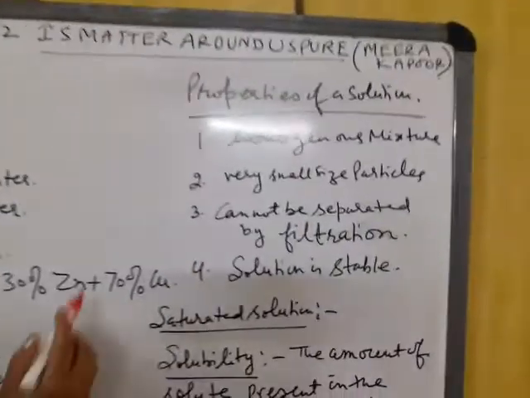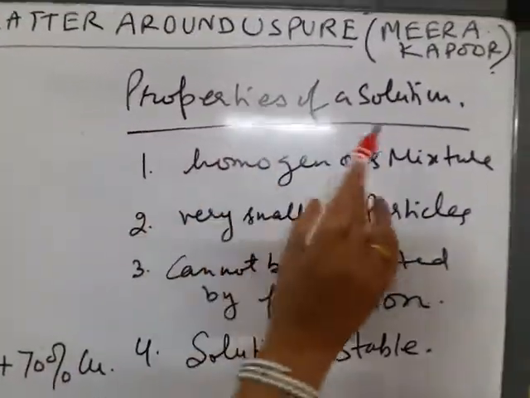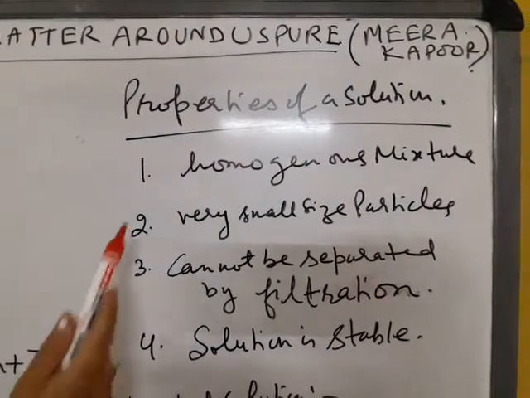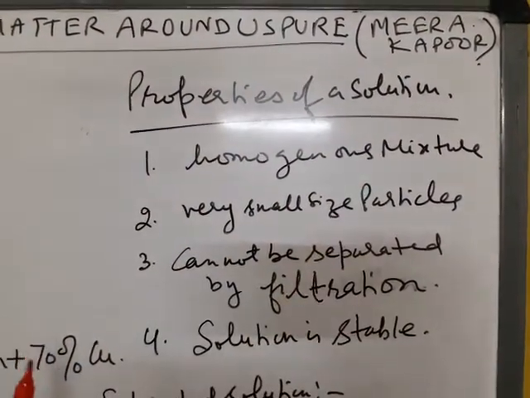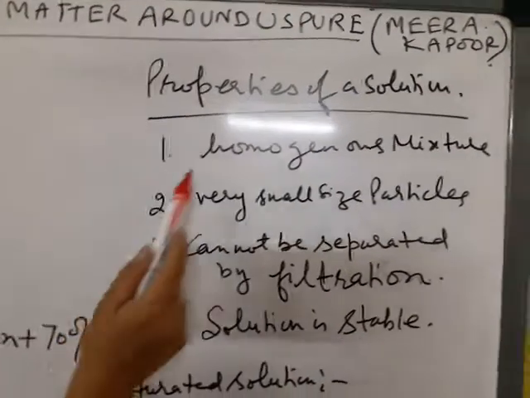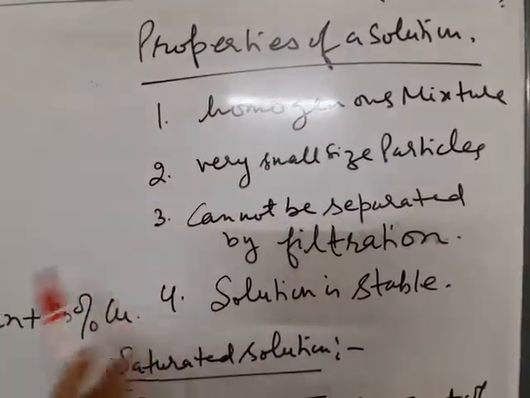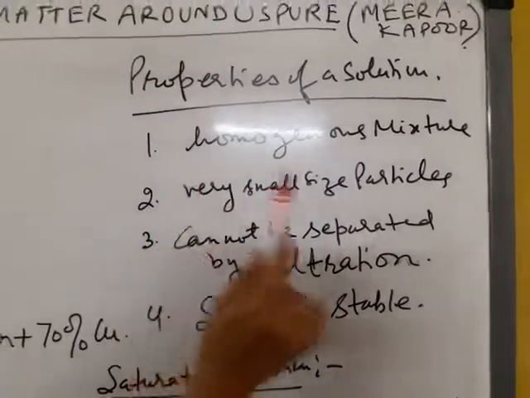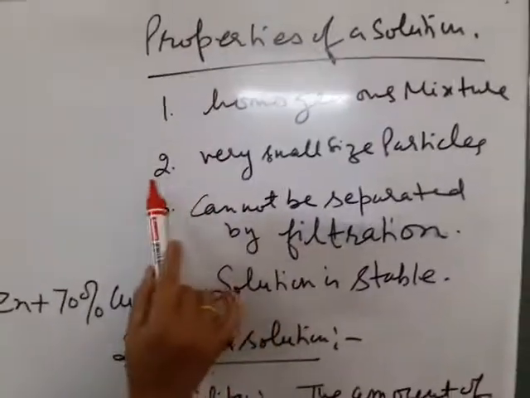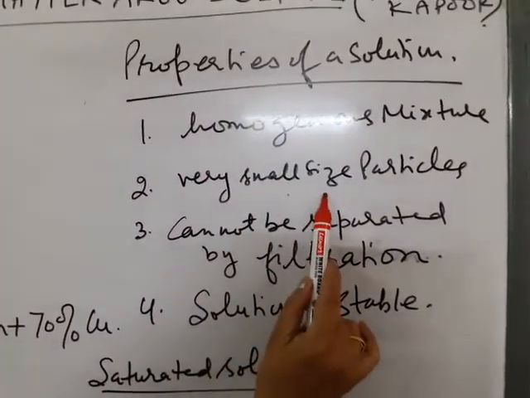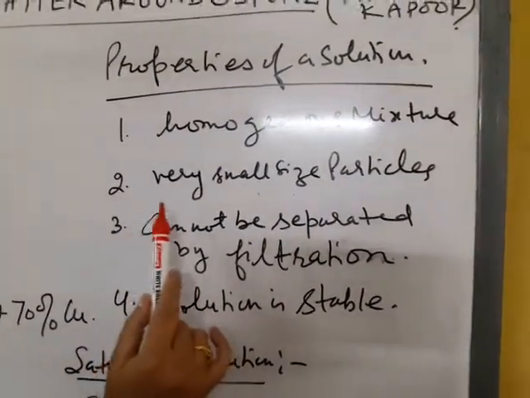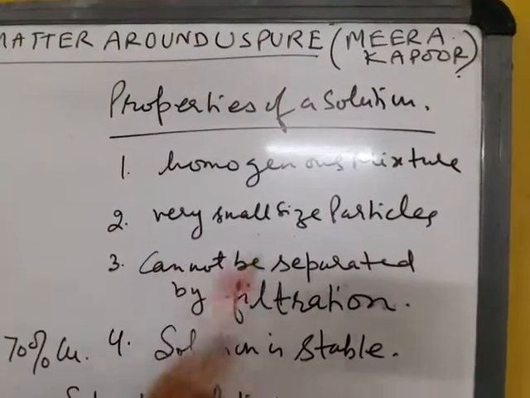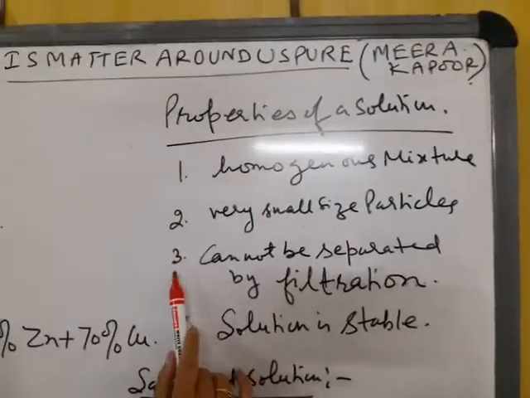Then we will discuss what are the properties of a solution. As you all know, solutions are homogeneous mixture. When we add salt in water, you can't see salt particles. It is a homogeneous mixture. Particle size is very small, they cannot be seen with naked eye. Can you see salt in water? No. Size of the particle is very small.